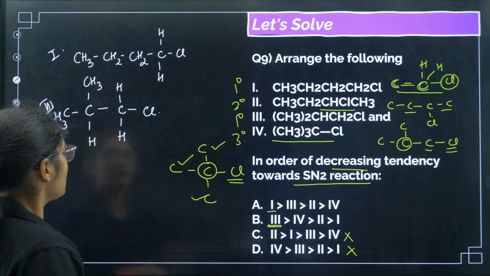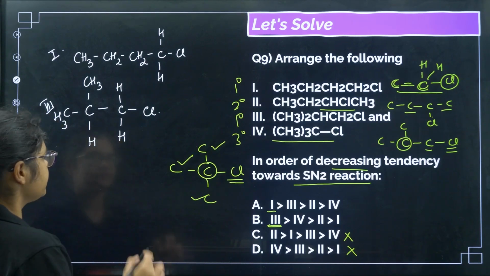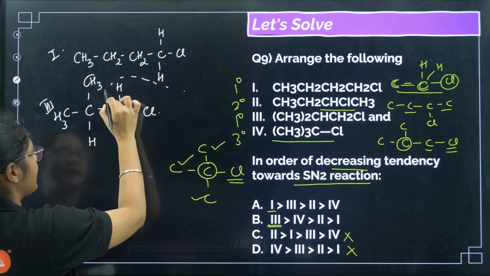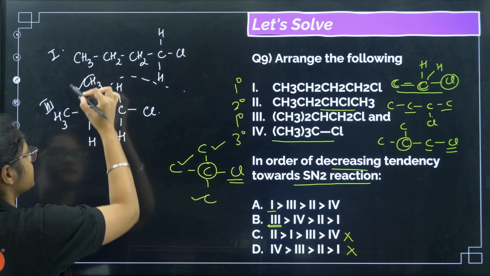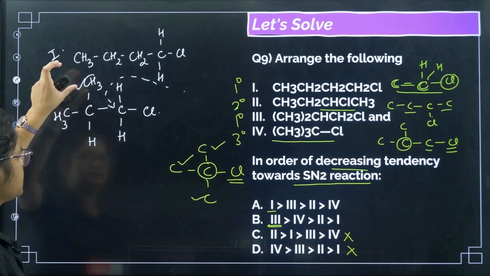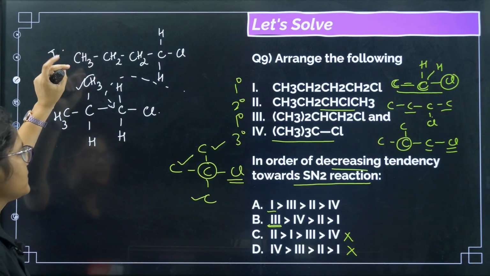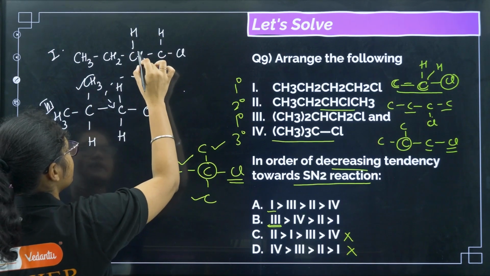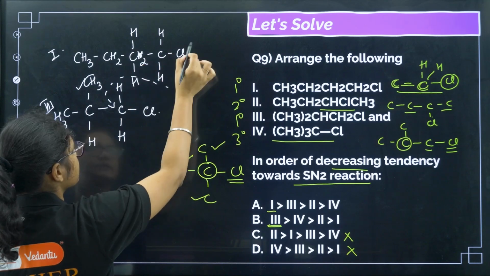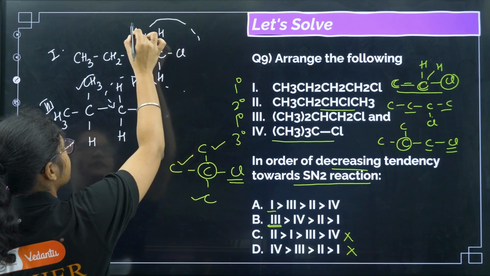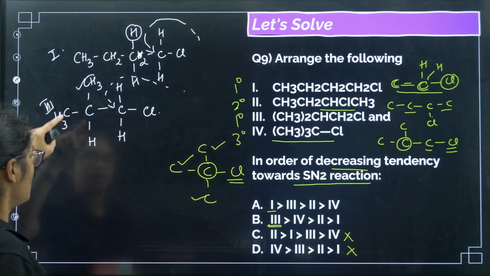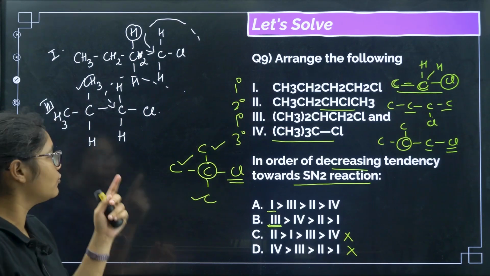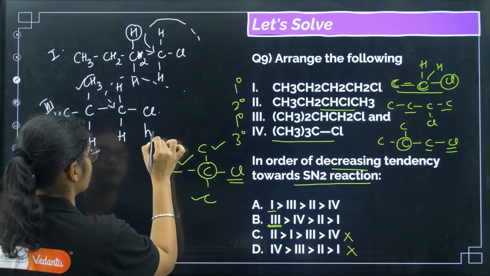Now if you see this one, this is also primary, but here when the nucleophile wants to come and attack on this carbon, there will be some abstractions from this carbon, because there is a very good group present over here. Whereas here, hydrogen is present. If I draw like this, then here if the nucleophile attacks, it will face hindrance from hydrogen, whereas here it will face hindrance from CH3. So where the hindrance will be more, in the second case hindrance is more.